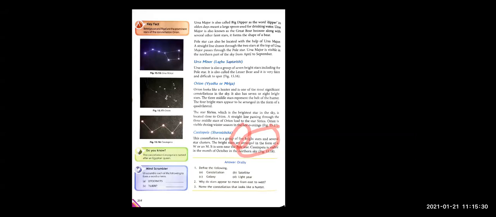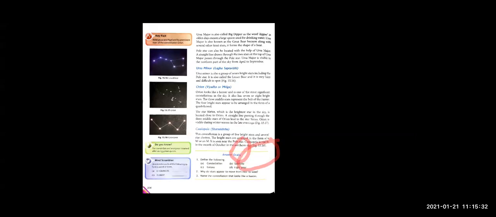Your Ursa Major, that is Virat Saptarishi, is also known as Big Dipper. It is also known as Big Dipper because dipper in olden days was used for large spoons, right? There are many names. You have another name, that is Great Bear, because if you include some more stars in it, it forms the shape of a bear.